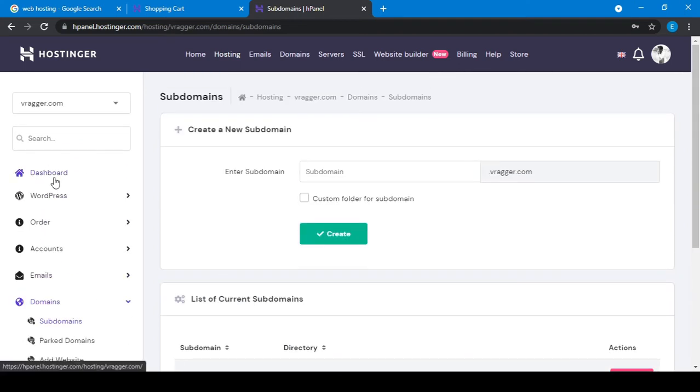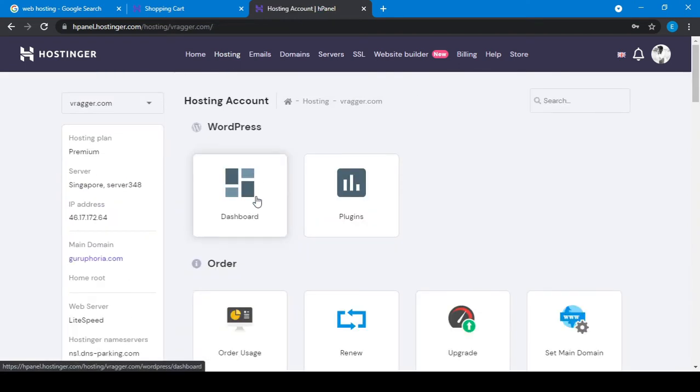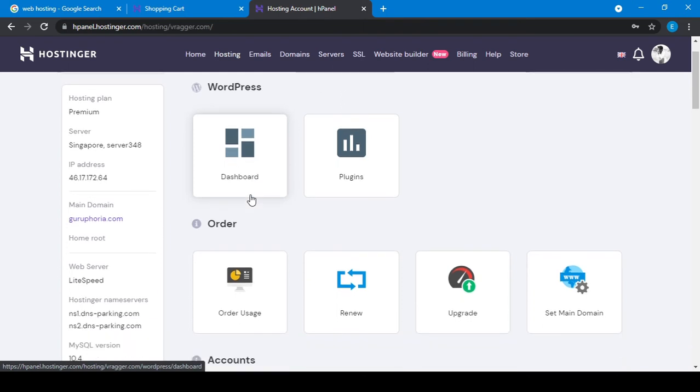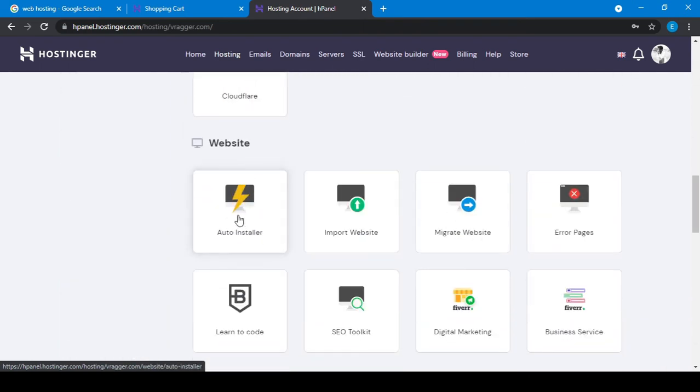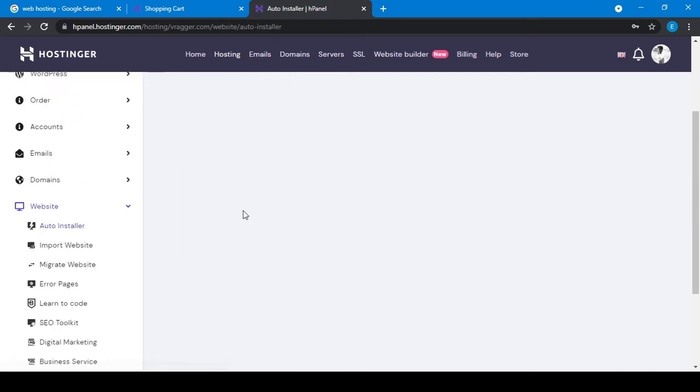So how will I do it? I will go to my dashboard. Just go to website, or you can say auto installer. Every hosting provider has this type of option, where you can install your WordPress. So I will click on auto installer.